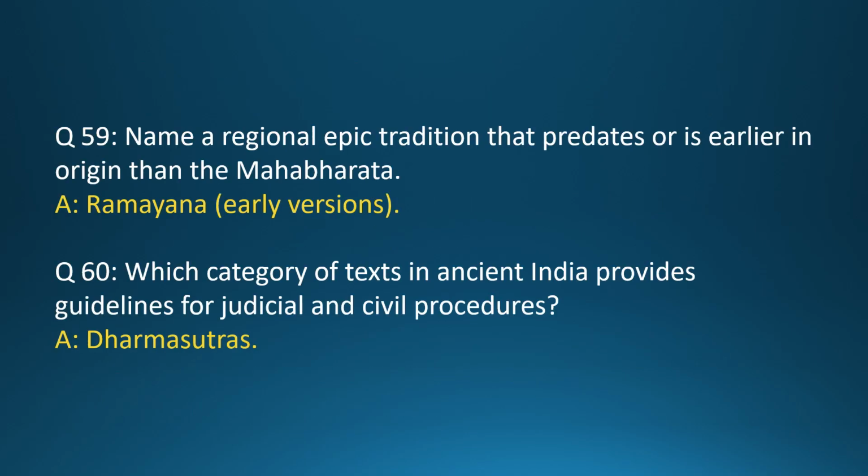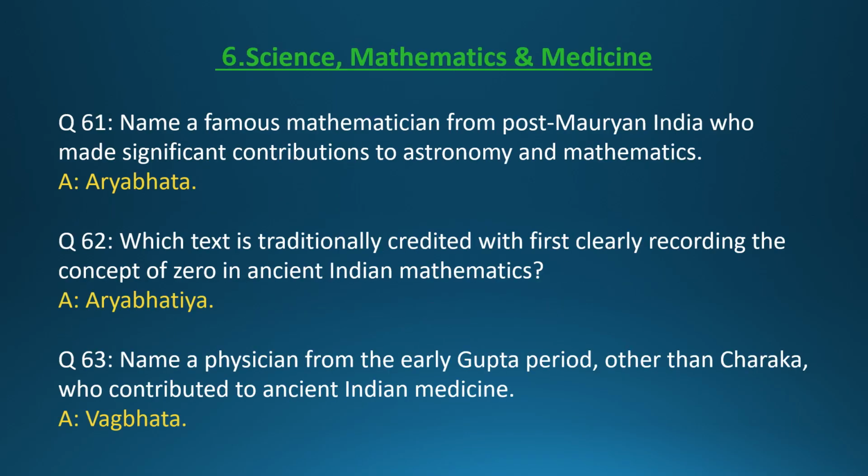Question 59. Name a regional epic tradition that predates or is earlier in origin than the Mahabharata. Answer: Ramayana, early versions. Question 60. Which category of texts in ancient India provides guidelines for judicial and civil procedures? Answer: Dharmasutras. Section 6. Science, Mathematics and Medicine.